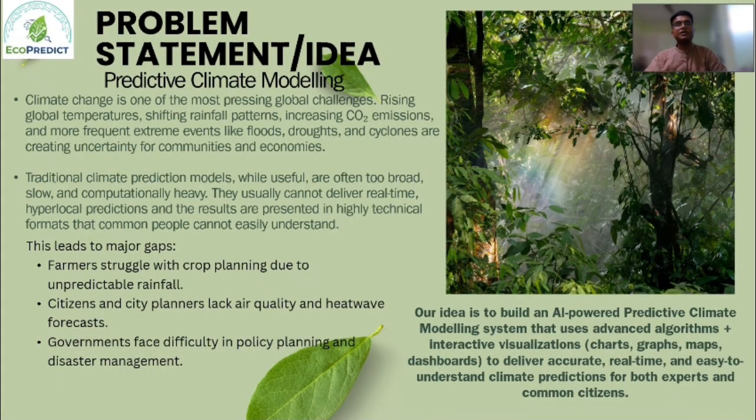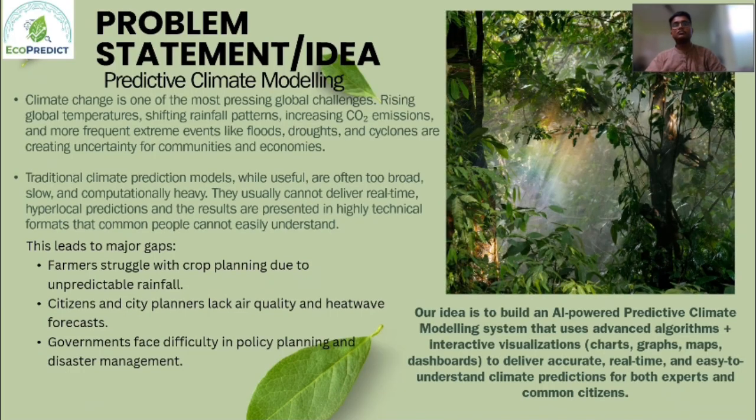So as we can see, there are a lot of challenges towards nature currently, and one of the most pressing global challenges is climate change. And there are many other challenges like rising global temperature, uneven rainfalls, shifting of rainfall patterns, and many other such problems going on.